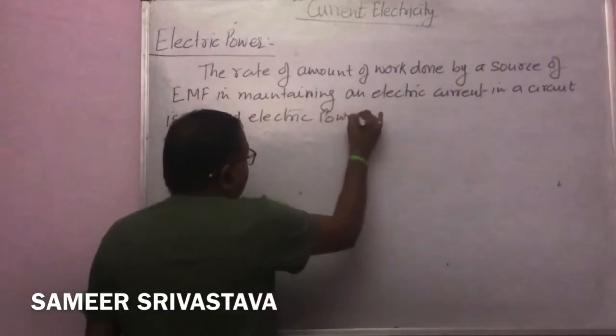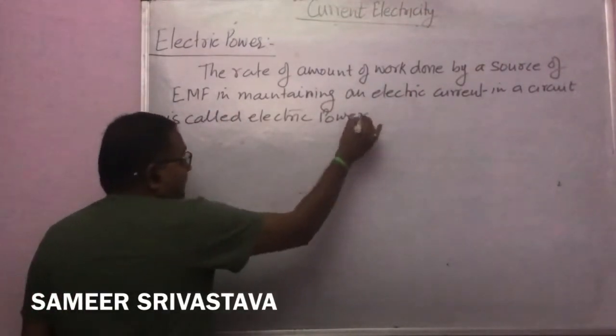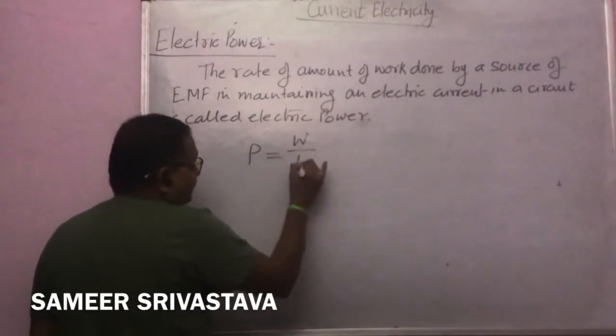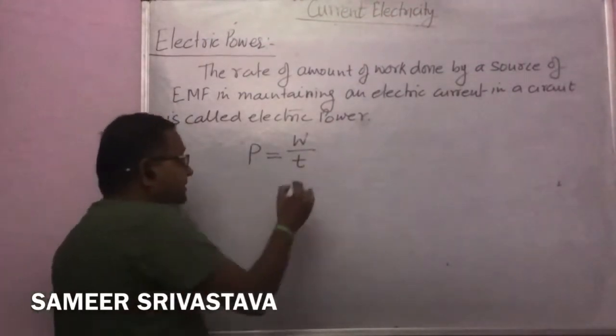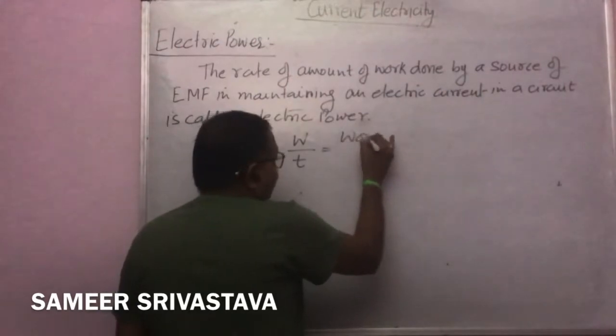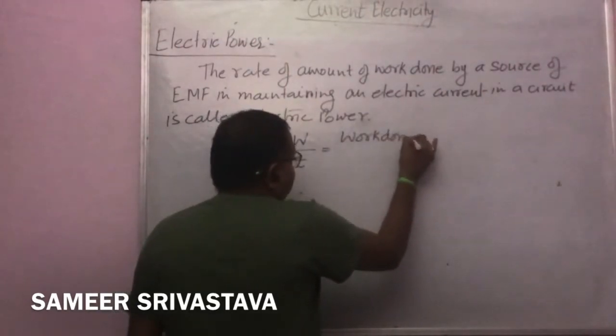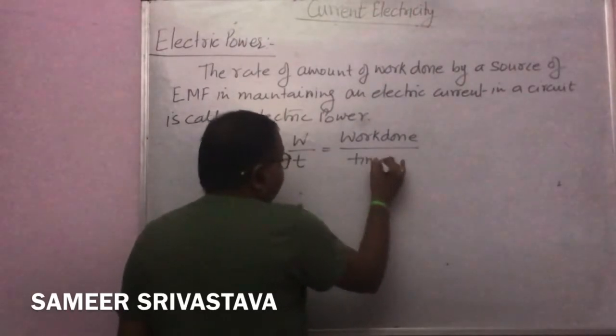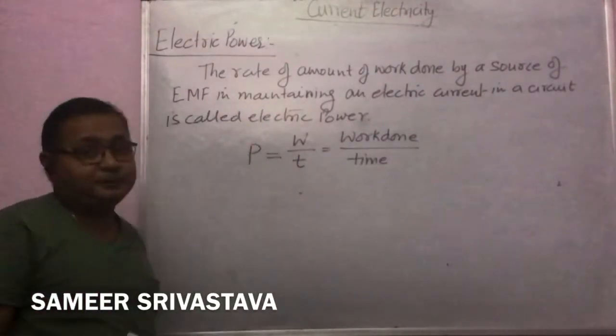Okay. The electric power is defined by the term P, and P is equal to work done upon time, the rate of work done. So rate of work done means we have to divide the work done by the time.